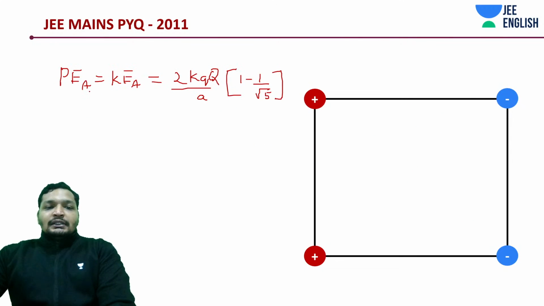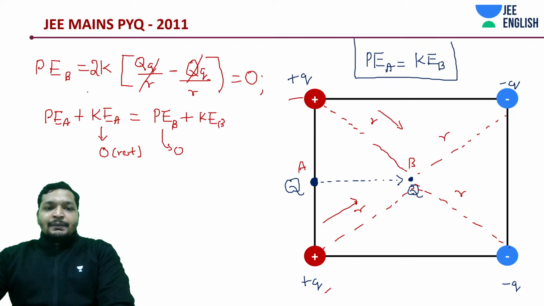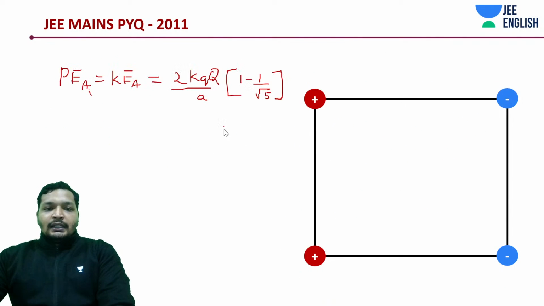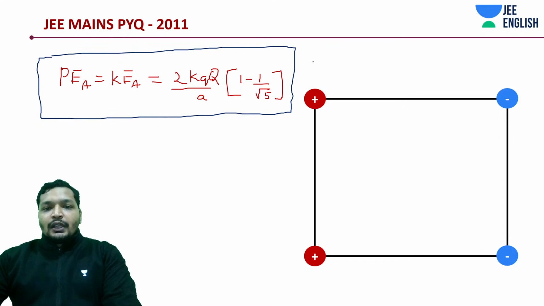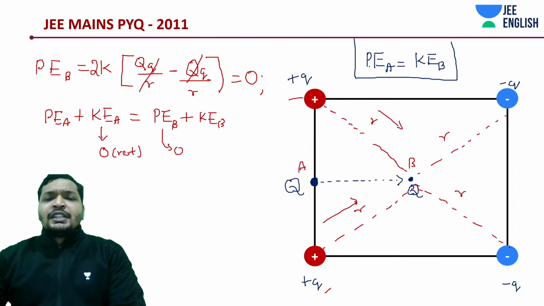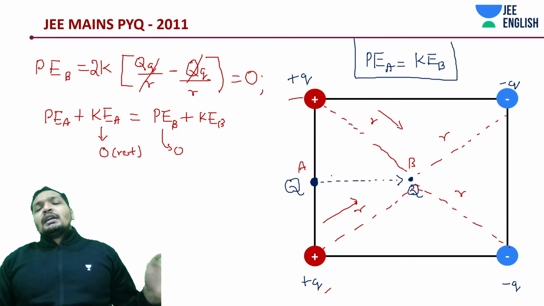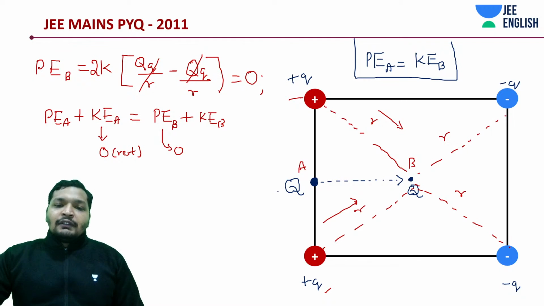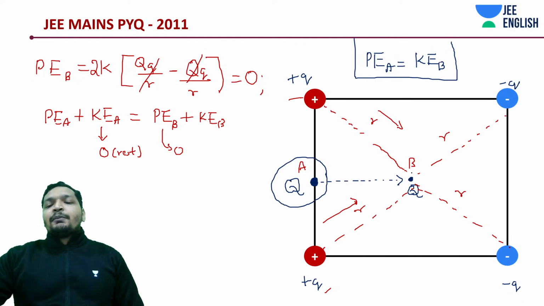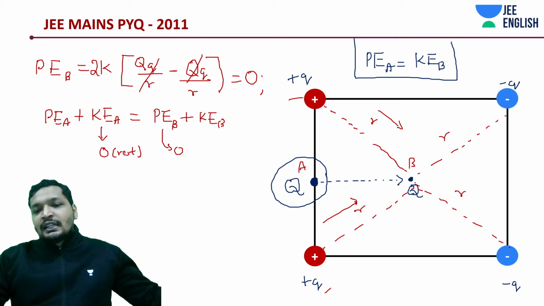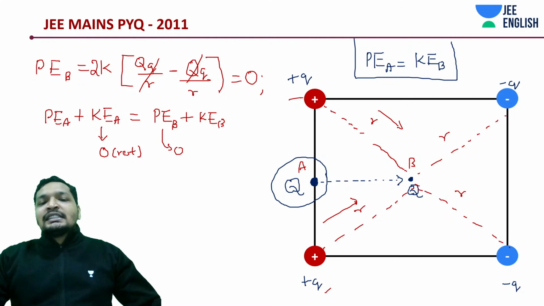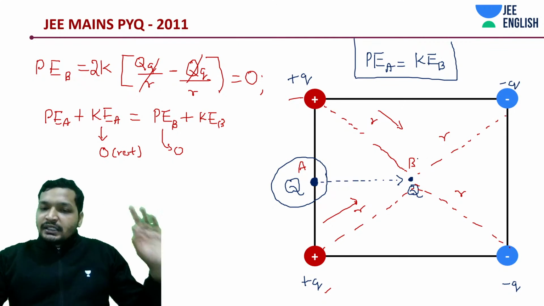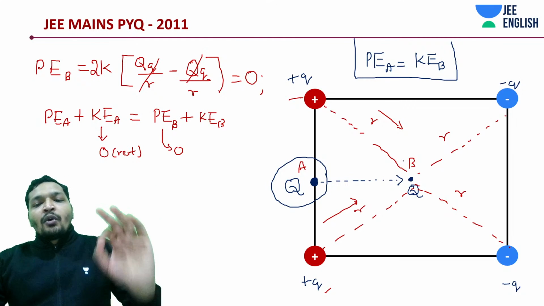Easy. Same thing, just the steps. I'll just explain you the steps. Let me just highlight this. From the question, the first thing I said was kinetic energy has been derived from the potential energy at position A. What is the reason? At position B, there is no potential energy. It is placed at an equal distance from plus Q, minus Q, minus Q. If you add the charges themselves, you will know the potential at point B is 0. Symmetrical point, hence no potential energy.